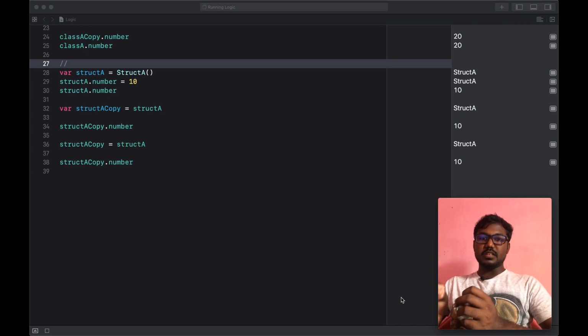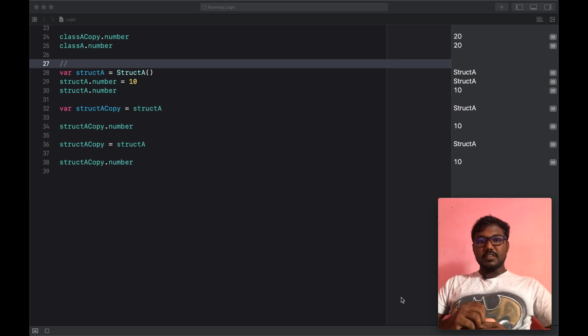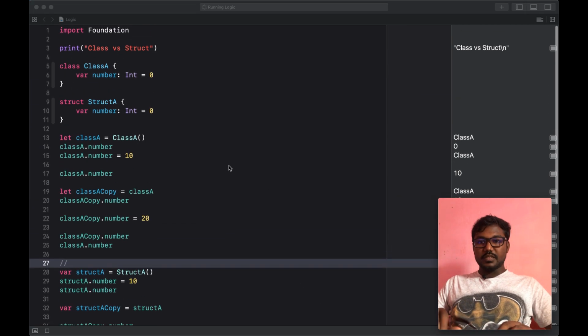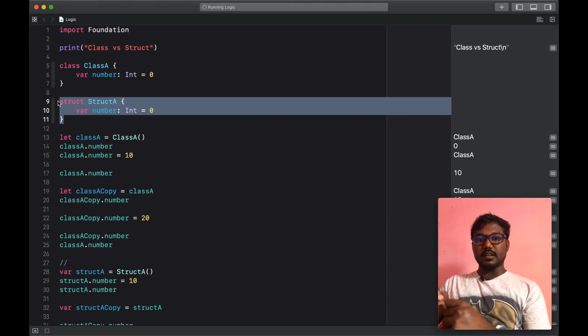It is a little difficult, because with the struct we can create a setup of variables and functionalities defined as a struct. We can create a copy of the struct and use that struct with a different instance, but with the class we can't create a copy of the class. We can only create references to the class, so we can create any number of references to access the same values and the same functions.